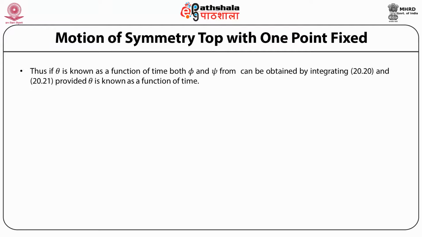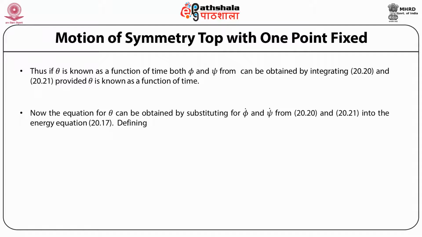So it is clear that if theta is known as a function of time, both phi and psi can be obtained by integrating the equations for phi dot and psi dot. Now the equation for theta can be obtained by substituting for phi dot and psi dot from these equations, which were obtained and shown in 2020 and 2021, into the energy equation, and defining E prime as E minus half I3 omega 3 square. E prime is a constant.